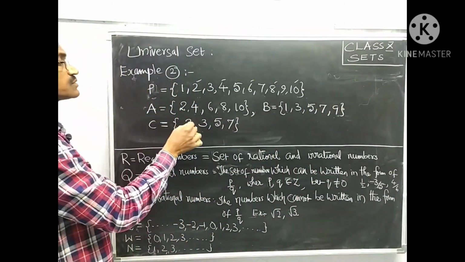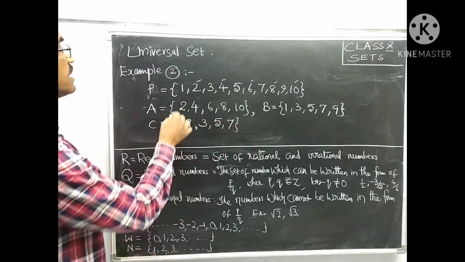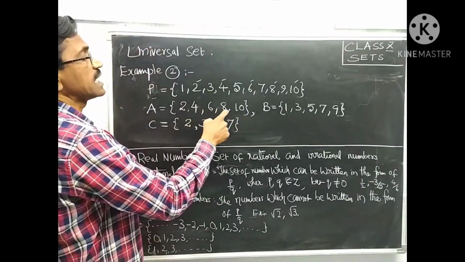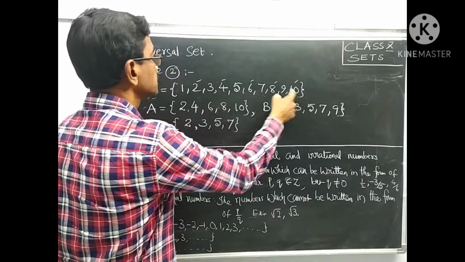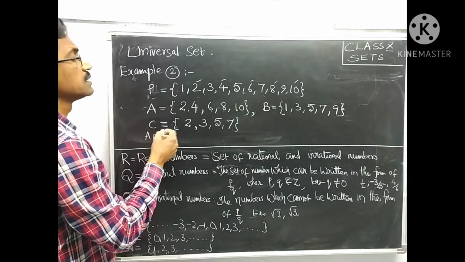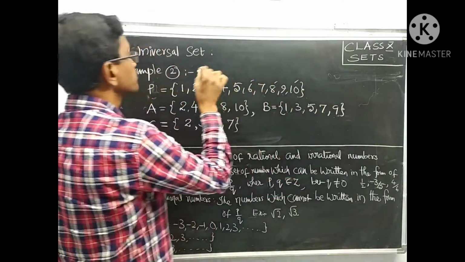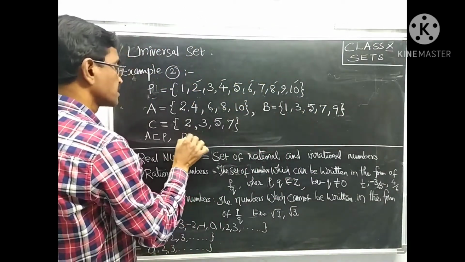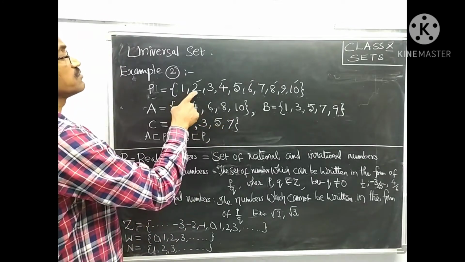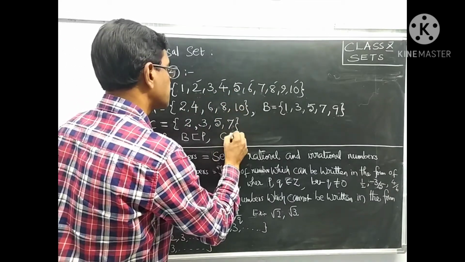C is equal to the prime numbers less than 10. If you see, every element of A also belongs to the set P: 2, 4, 6, 8, 10. Therefore, A is a subset of P. And every element of B also belongs to set P. Therefore, B is a subset of P. Every element of C also belongs to P: 2, 3, 5, 7. Therefore, C is a subset of P.